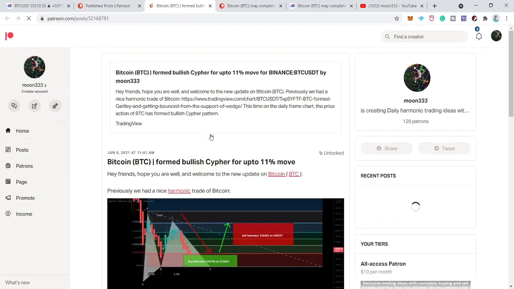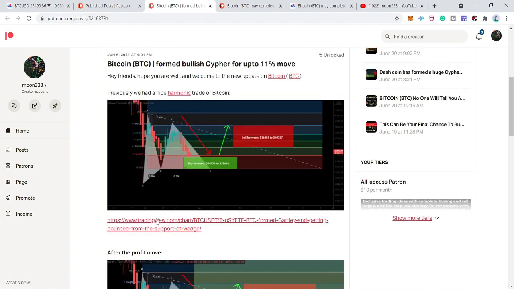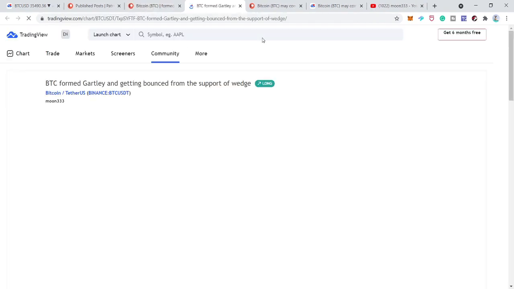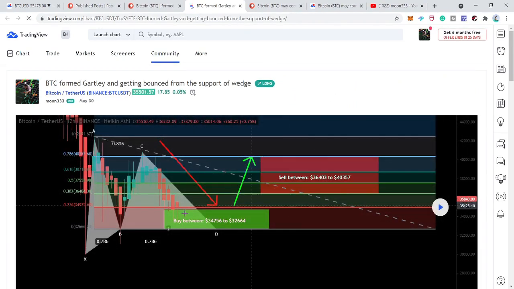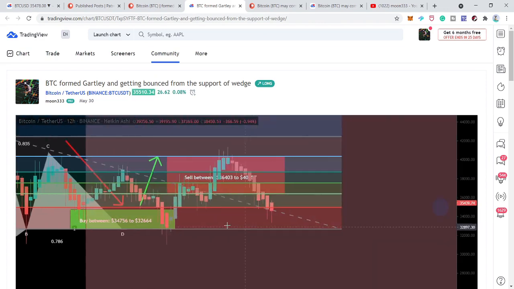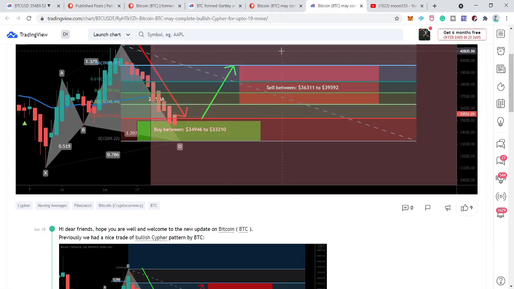Before that, the price action also formed this bullish Gartley move that I shared on 30th of May. Let me show you this harmonic Gartley move. Price action entered the buying zone, and as per the prediction, it followed and even rallied beyond the sell targets. Therefore, this time it's also possible that the price action will move above the sell zone.